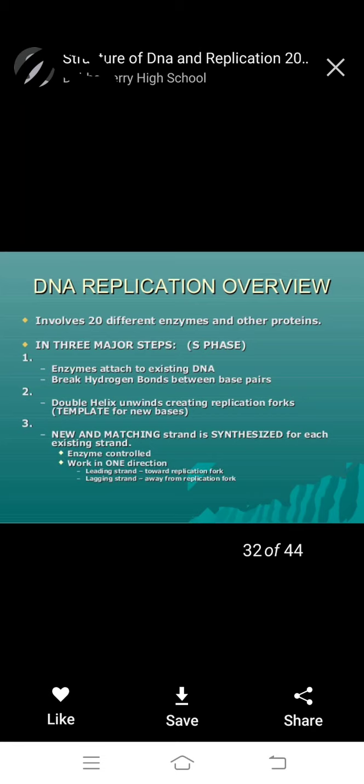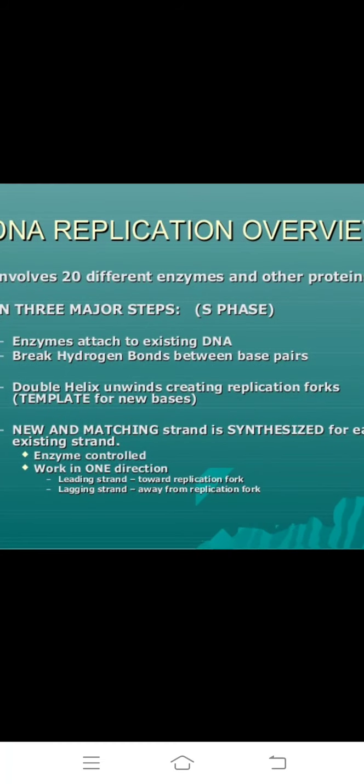Third one is new and matching strand is synthesized for the existing strand. Enzyme controlled and works in one direction, like leading strand. Leading means toward replication fork.